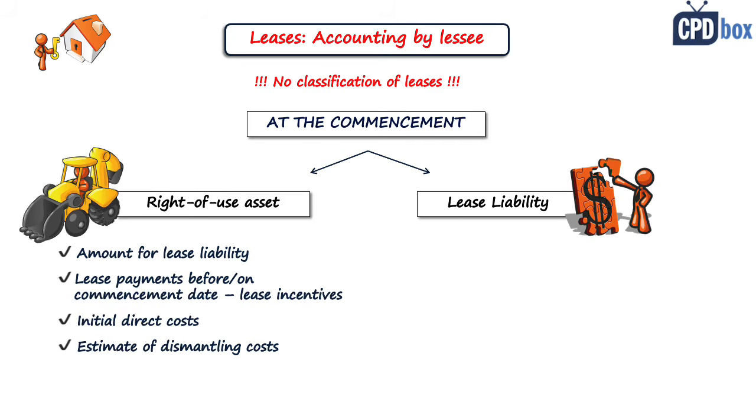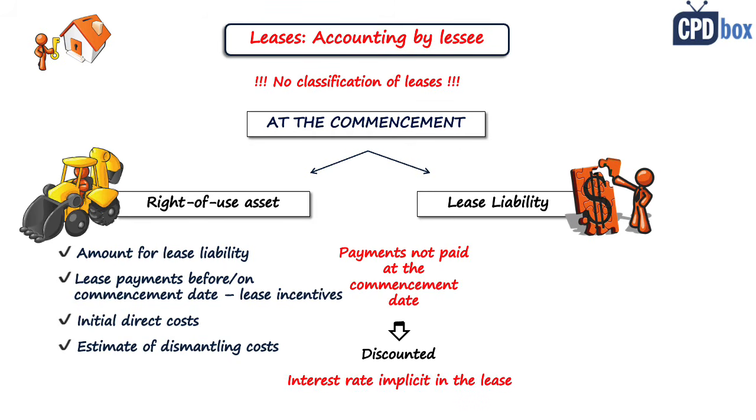So for example, I get lots of questions like what to do when we prepay the lease for 3 years and then we do not pay anything. Well, in this case, this prepayment is a lease payment before the commencement date of the lease, and it forms a right-of-use asset, so you would have close to zero lease liability. That's possible. The lease liability are, in fact, all the payments not paid at the commencement date, discounted to a present value using the interest rate implicit in the lease, or incremental borrowing rate.